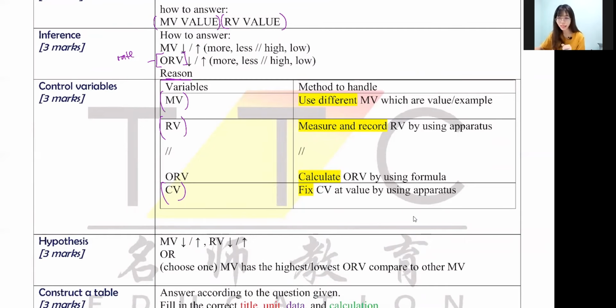And then method to handle, how do you write method to handle? If you can't write method to handle, use this technique, okay? For MV, use the words use different. Use different MV, which are whatever value or whatever example.